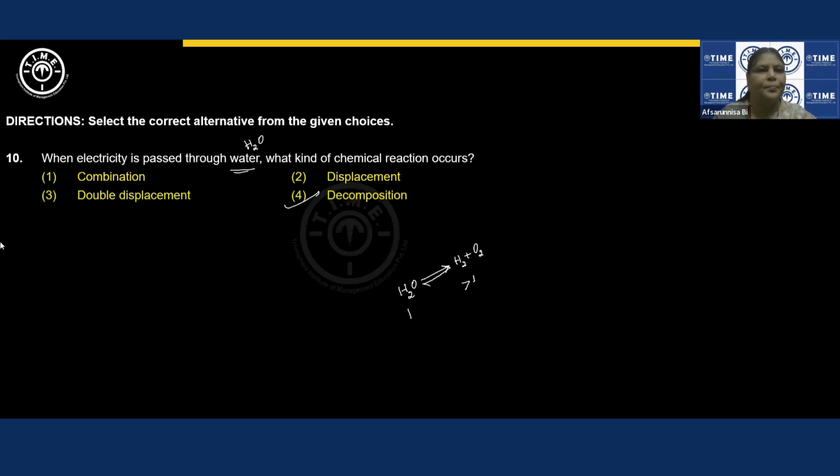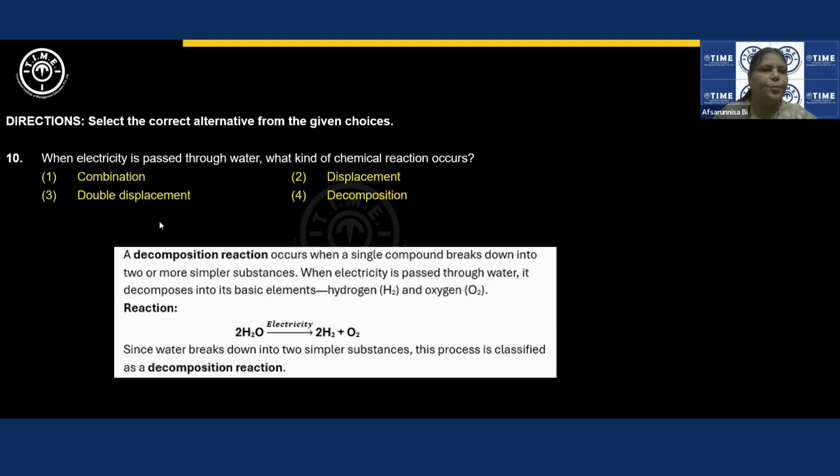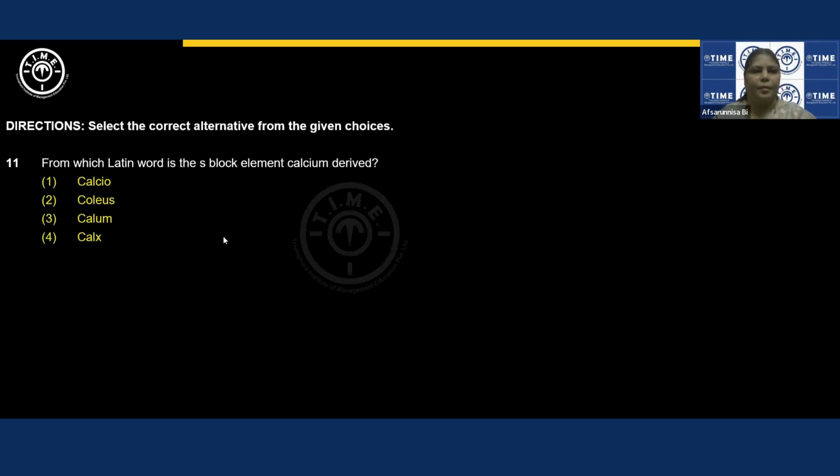Next question. This is for you to take the screenshot. Okay. From which Latin word is the S block element calcium derived? Calcium, actually, the symbol of calcium is not derived from the Latin word, but calcium we get from a mineral known as calcite, formula of which is CaCO3, calcium carbonate. So the major component of calcite will be marble, whose formula is calcium carbonate.